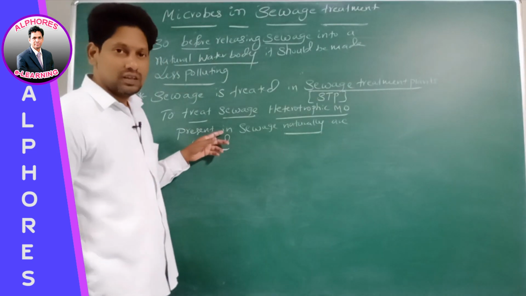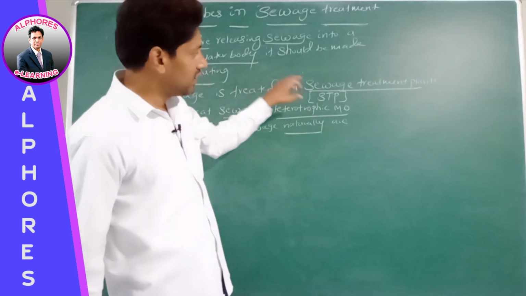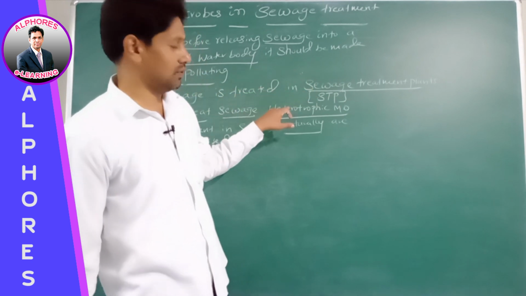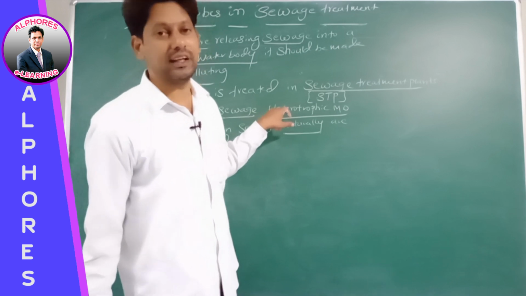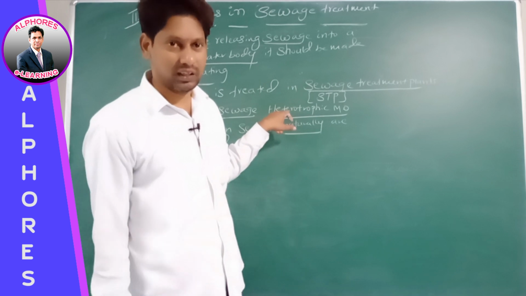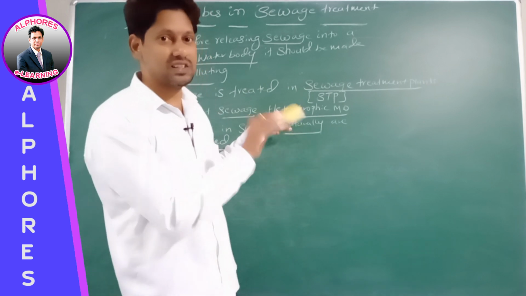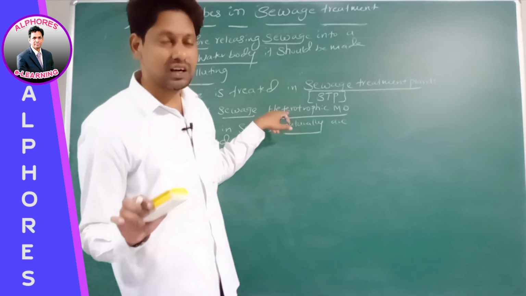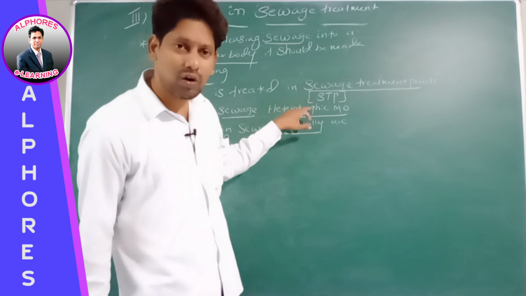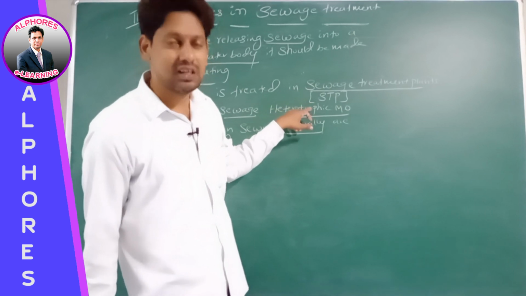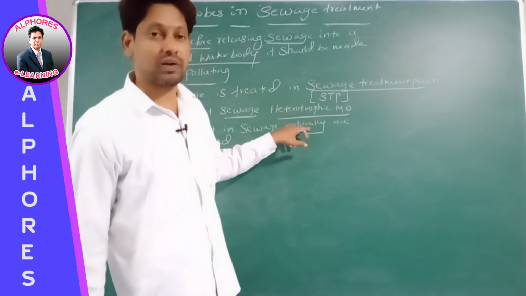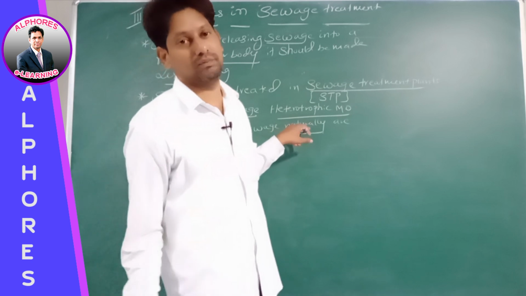See this statement? Sir, we are treating sewage where? In sewage treatment plants. To treat the sewage, we are using microorganisms, yes or no? Which microorganisms? Heterotrophic microorganisms. Sir, from where are we getting these heterotrophic microorganisms? Sewage itself contains these heterotrophic microorganisms. We are not introducing microorganisms from outside. We are exploiting the microorganisms present naturally in sewage to treat the sewage.